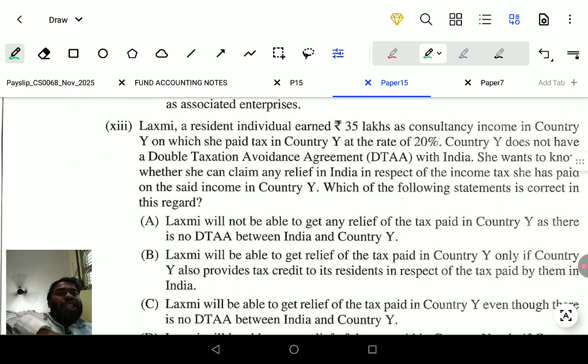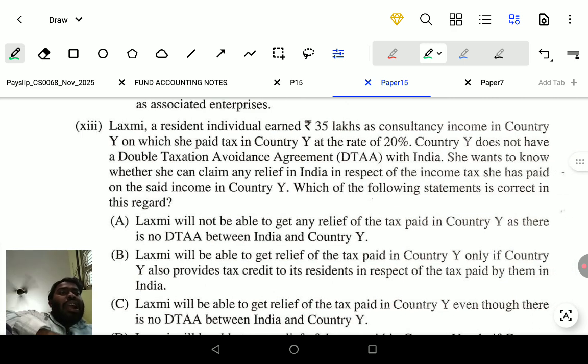Next question. Lakshmi, a resident individual, earned 35 lakhs as consulting income in country Y, on which she paid tax in country Y at the rate of 20%. Country Y does not have any double taxation avoidance agreement with India. She wants to know whether she can claim any relief in India in respect of income tax she has paid on the said income in country Y. Which of the following statements is correct in this regard?